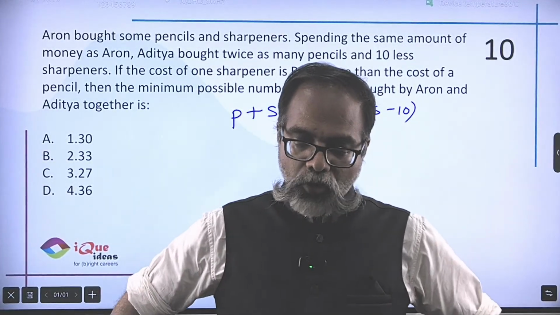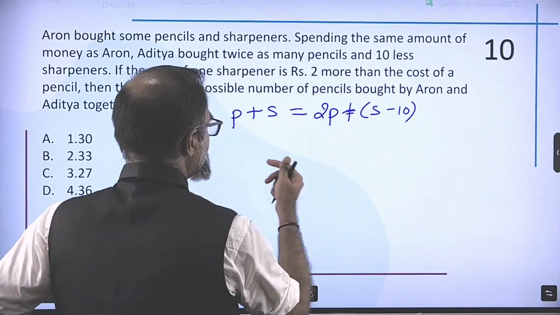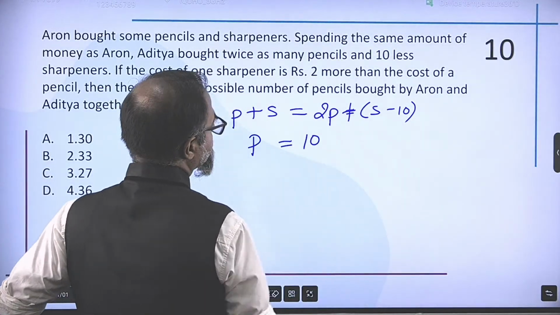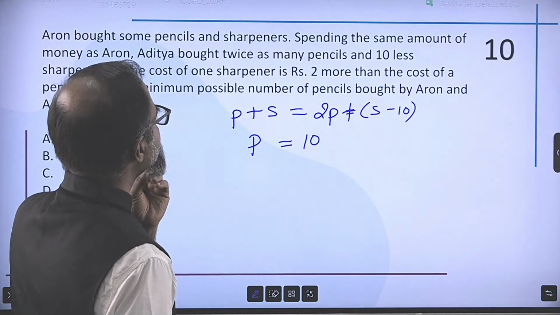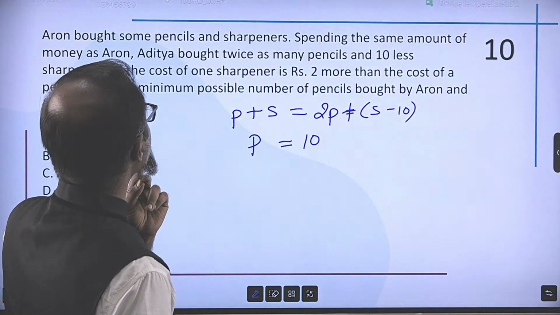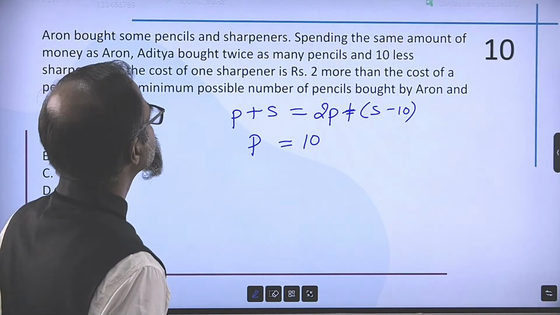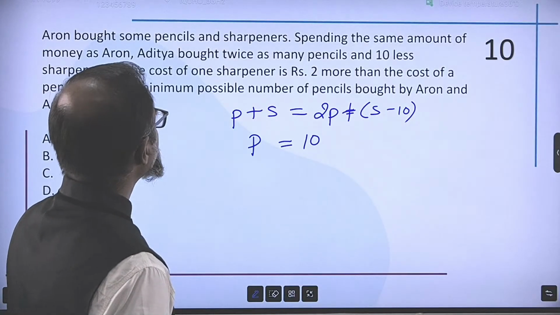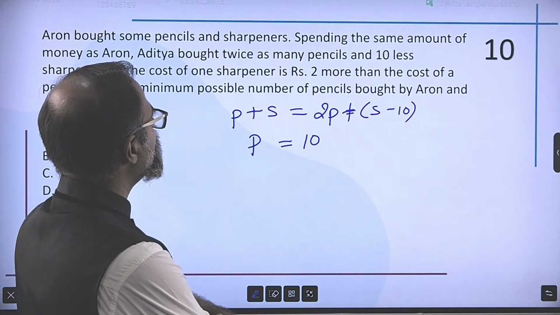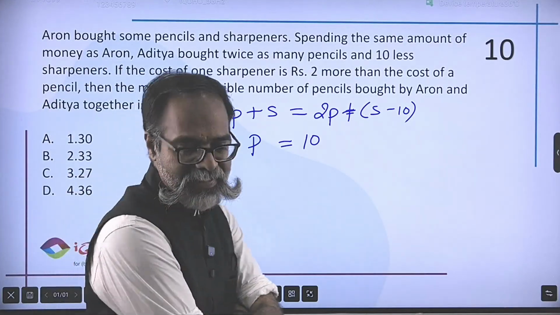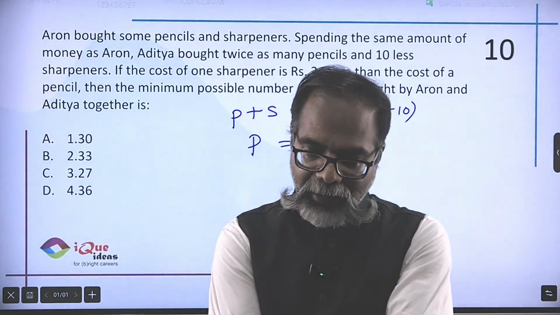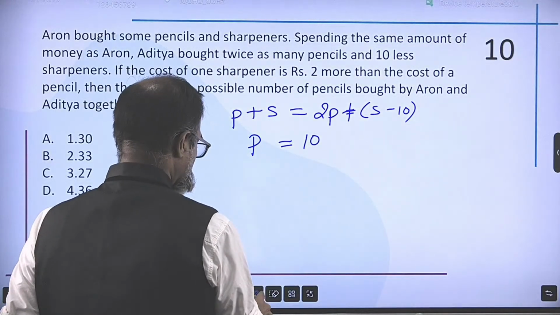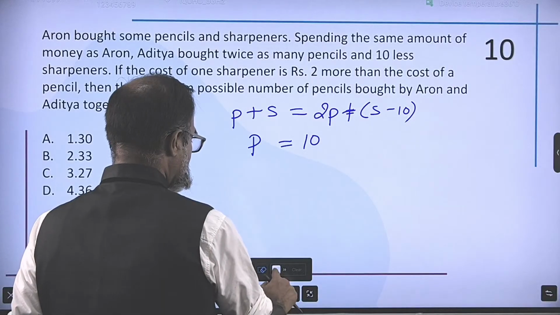Okay, so if I simplify this, I get P is equal to 10, right? So I'm assuming that the cost of the pencil and sharpener to be 1 rupee each, right? So P plus S is 2P plus S minus 10. If the cost of one sharpener is rupees 2 more than the cost of a pencil, am I going to get this question? Nope, nope, nope. Let's go back to fundamental assumptions.